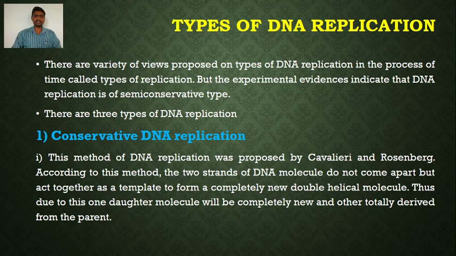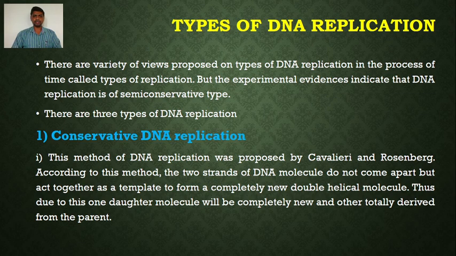So the newly synthesized DNA strand possesses the sequence T, C, G, A, because A is complementary to T, G is complementary to C, C is complementary to G, and T is complementary to A. So the new strand should possess the complementary sequence to that present on the template strand. Suppose the template strand possesses adenine, then the newly synthesized strand possesses thymine. If the template strand possesses guanine, then on the newly synthesized strand there should be cytosine.